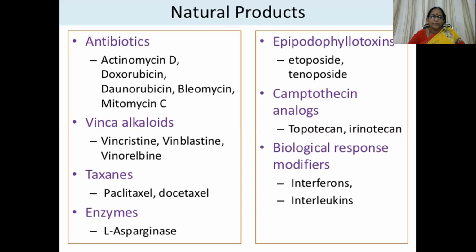Then natural products, that is antibiotics, which include actinomycin D, doxorubicin, daunorubicin, bleomycin, and mitomycin C, and vinca alkaloids, which are antimitotic drugs, that is vincristine, vinblastine, and vinorelbine. Then taxanes, which include paclitaxel and docetaxel, and enzymes like L-asparaginase, and epipodophyllotoxins like etoposide and teniposide, and camptothecin analogs like topotecan and irinotecan. And then biological response modifiers like interferons and interleukins.